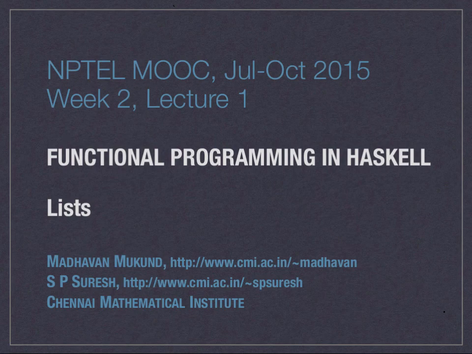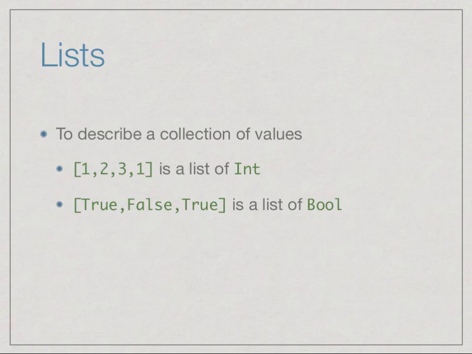In any programming language, it's important to be able to collect together values and refer to them by a single name. In Haskell, these are done using lists. Now, in other programming languages that you may know, like C, C++, or Java, the usual data structure for collecting a bunch of values together is an array.